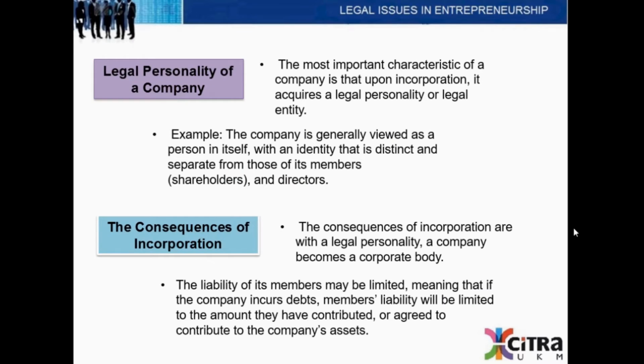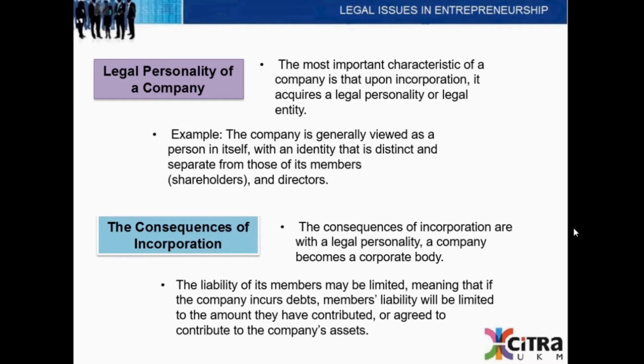The most important feature of a company is that upon incorporation, it acquires a legal personality or a legal entity. For example, the company is generally viewed as a person in itself with an identity that is distinct and separate from those of its members, shareholders, and directors.